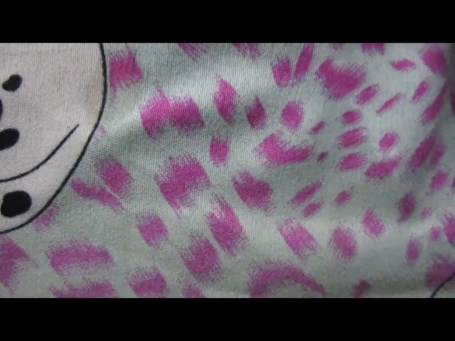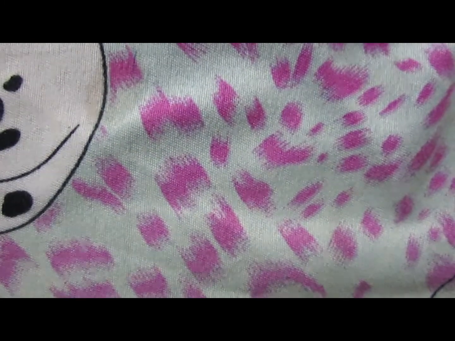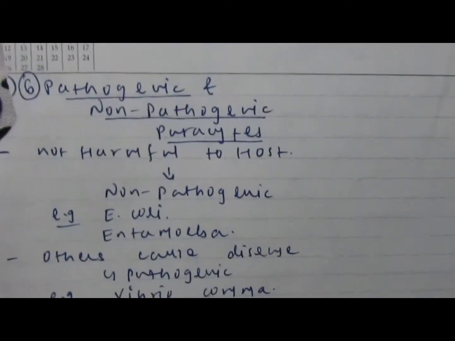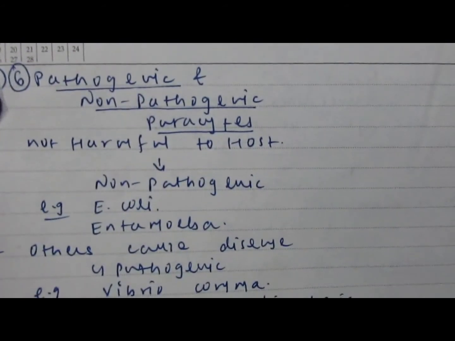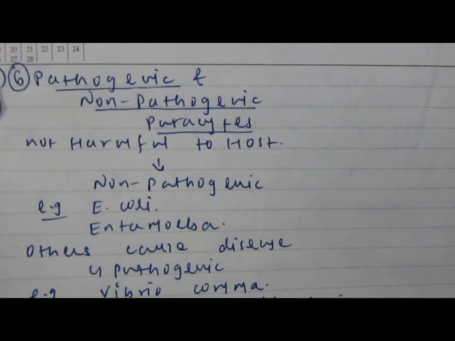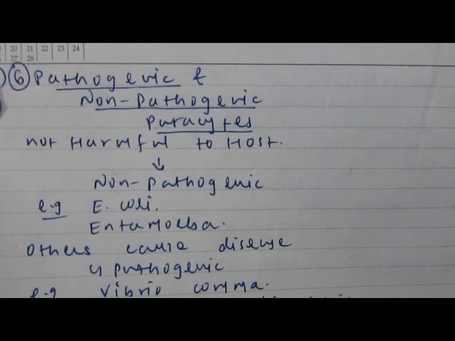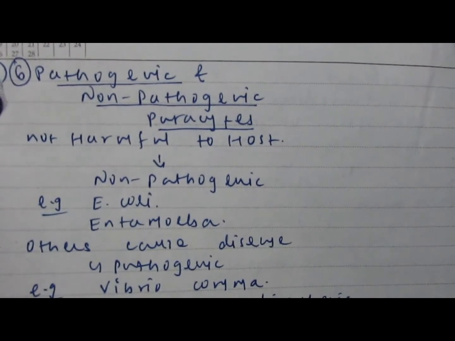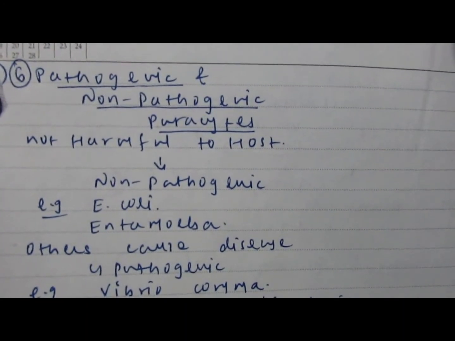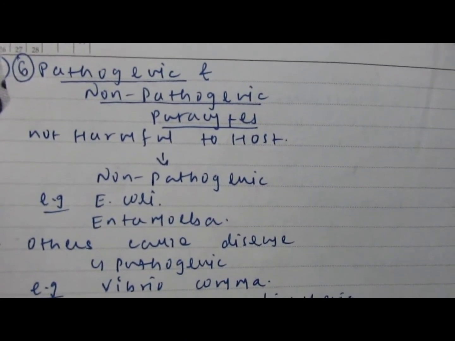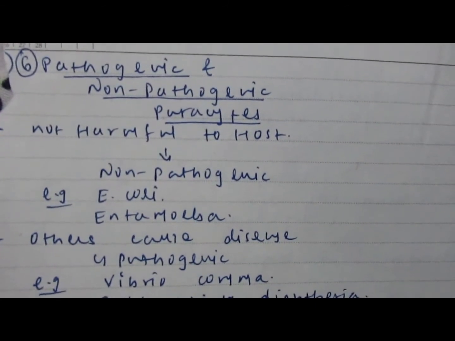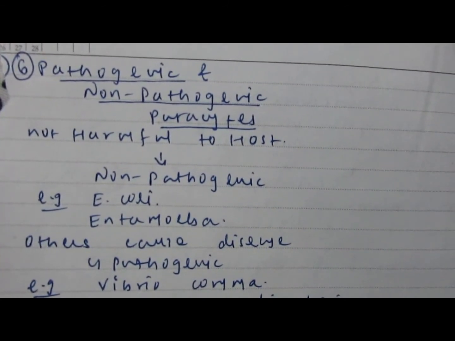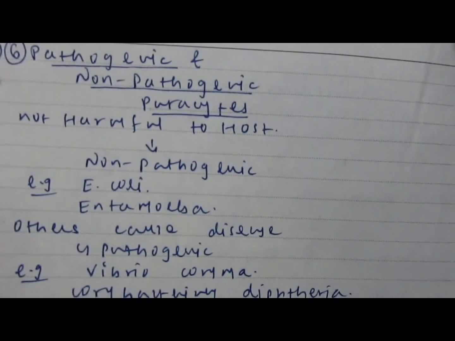Then the next type is pathogenic as well as non-pathogenic parasites. As the name suggests, non-pathogenic parasites are not harmful to the host body, and the best examples are E. coli as well as Entamoeba. The other type, pathogenic parasites, may cause disease inside the host body, and that's why they are known as pathogenic parasites.